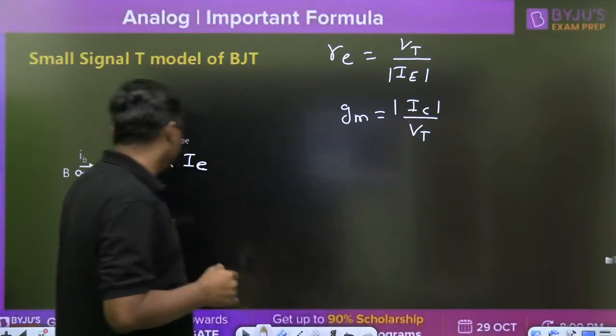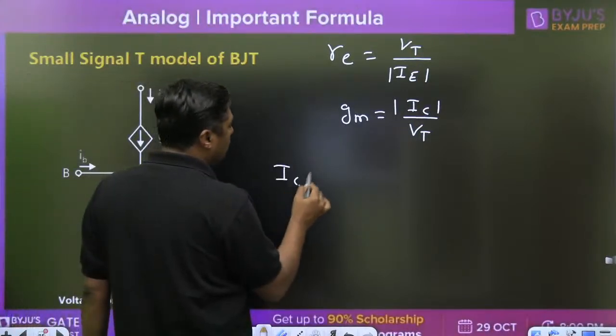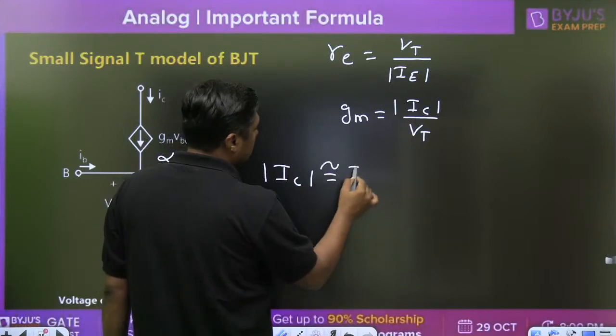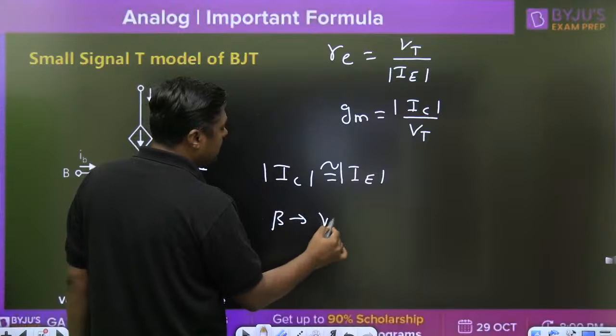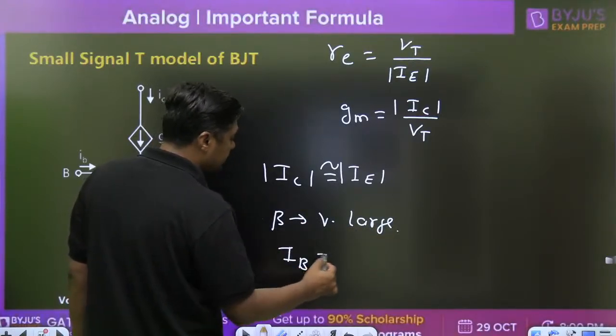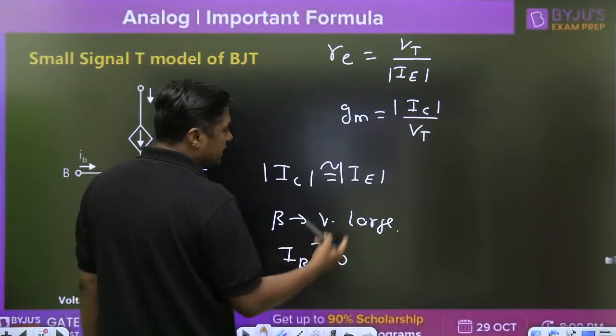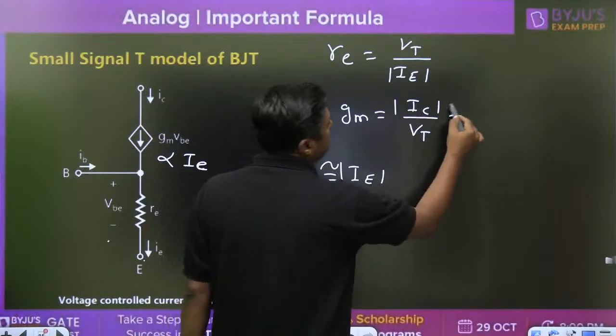Normally IC is nearly equal to IE if, in any numerical, beta is given as very large. Then the base current is 0, and IC is nearly equal to IE. So it is nothing but 1 by RE.